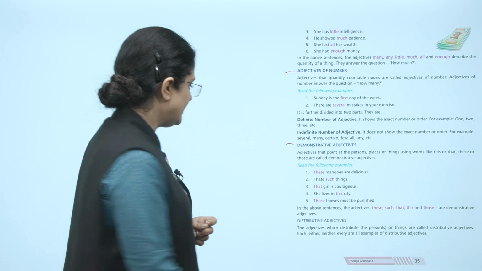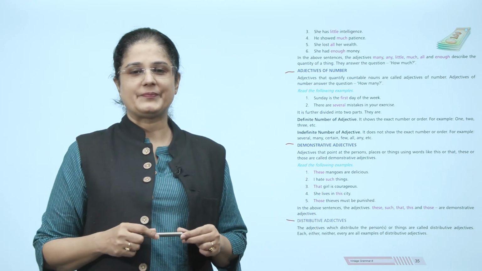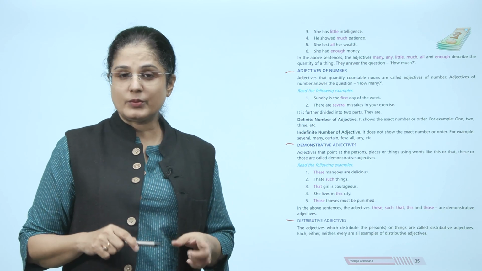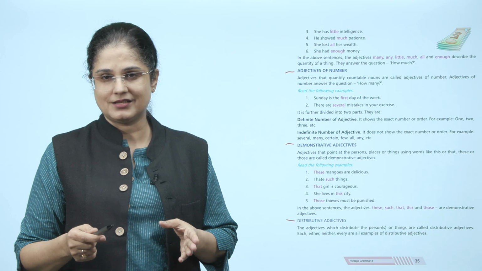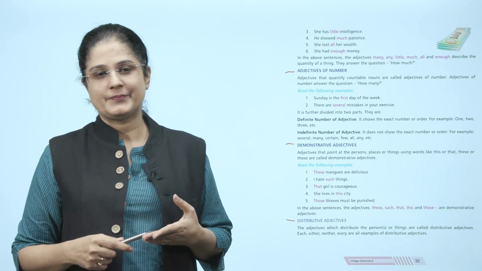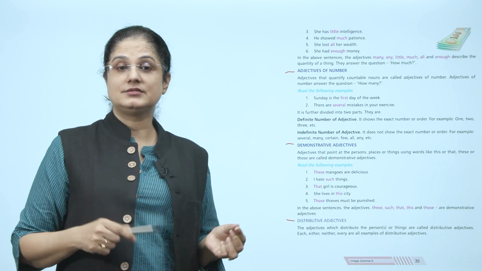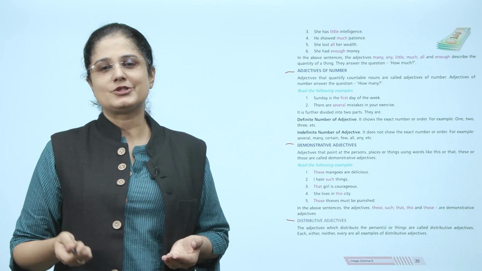Let us now study distributive adjectives. The adjectives which distribute the person or persons or things are called distributive adjectives. Each, either, neither, every are all examples of distributive adjectives.